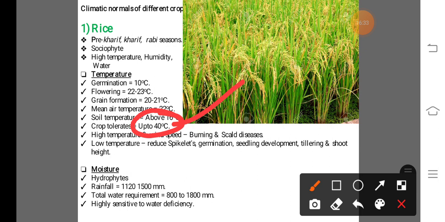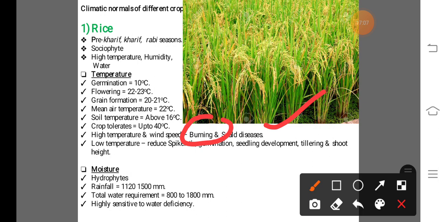If a temperature above 40 degrees Celsius is recorded for the rice crop, at that time adverse effects are found on the crop, and the adverse effect of high temperature with high wind speed is that burning and scald disease occur, or attack the rice crop. Here burning, in Marathi we call it जळणं, that means it dries up completely.